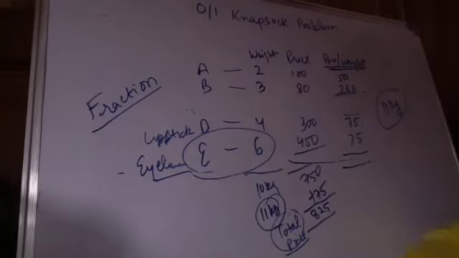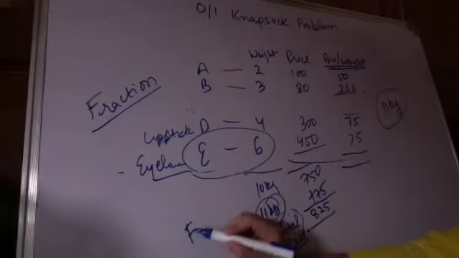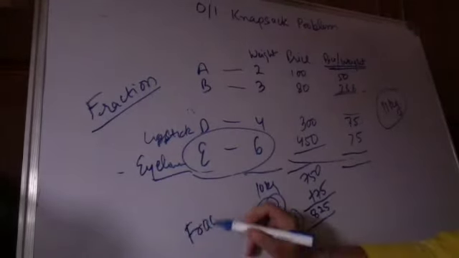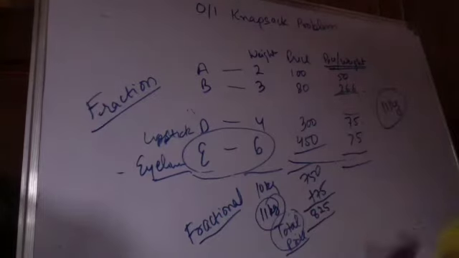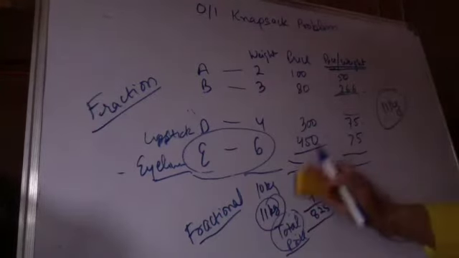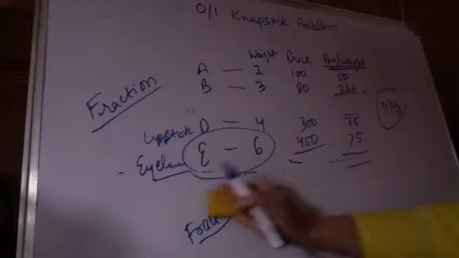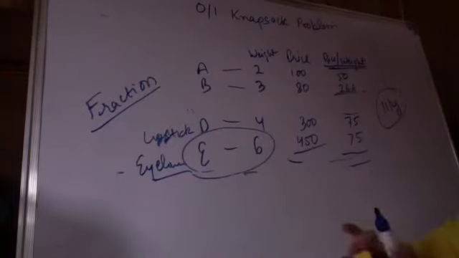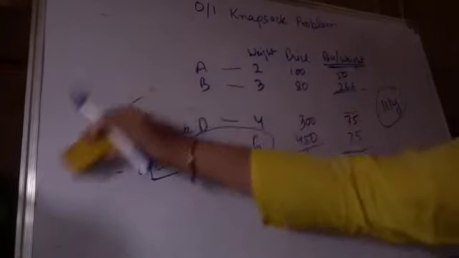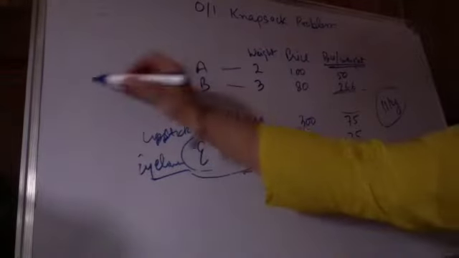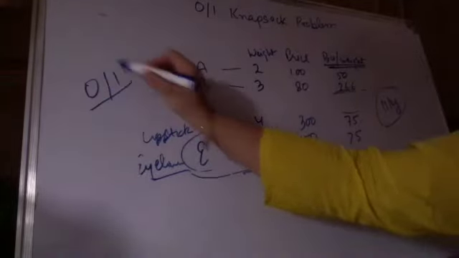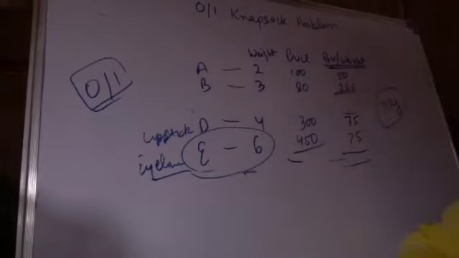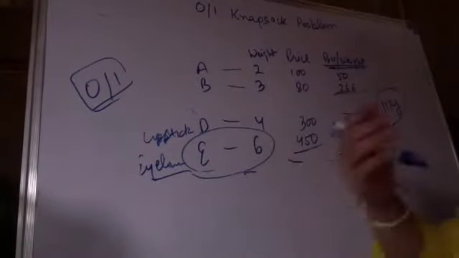This is called the fractional knapsack problem, where I can pick the items either fully or in fractions. Now I am changing the same problem, which is not a fractional knapsack. My problem is a 0-1 knapsack problem, which we are interested in right now. 0-1 knapsack means either you pick the item or you leave the item.